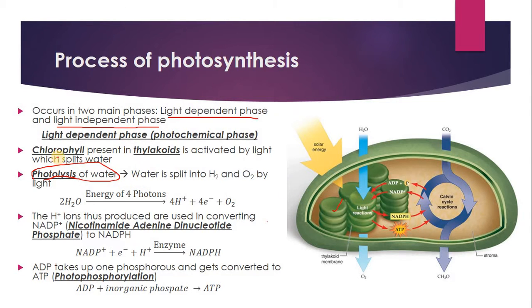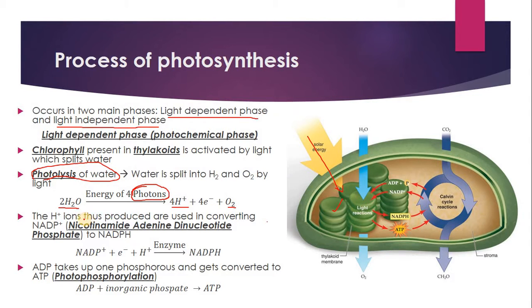The chlorophyll pigment present in the thylakoids will be activated as soon as the solar light falls on it, and this activated chlorophyll splits the water into H2 and O2. So the equation can be written as 2H2O gives 4H and O2. The water is split by the energy of photons. A photon is the basic unit of light. So water in the presence of light splits into hydrogen and oxygen.